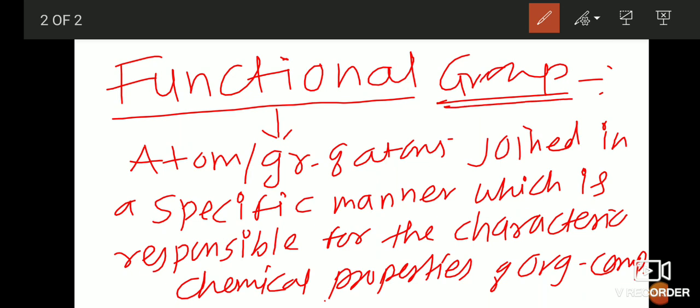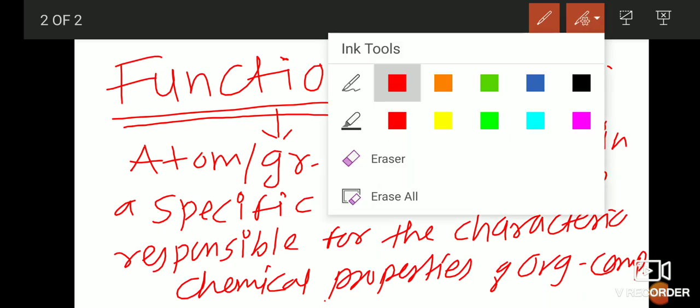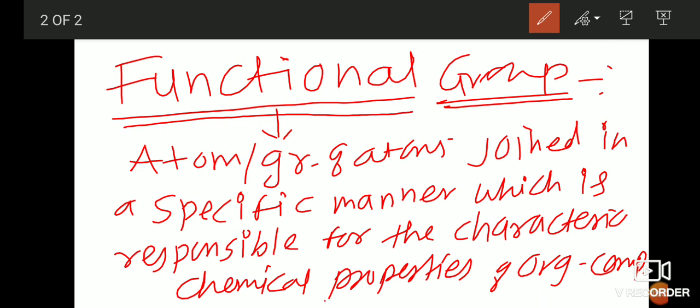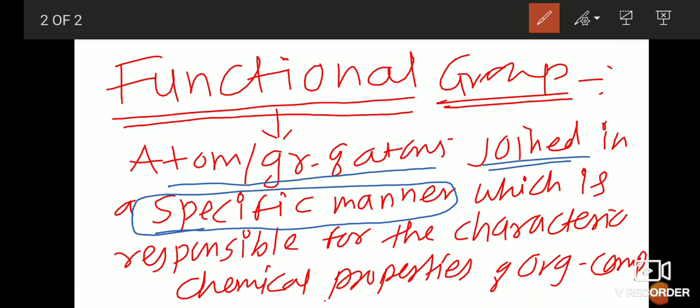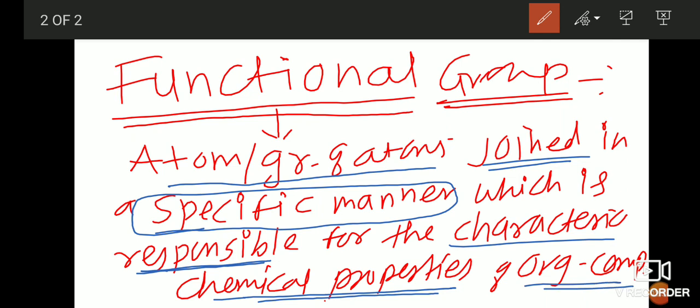Students, keep this definition in your mind, very important. What is the functional group? It is an atom or group of atoms, and they are joined together, correct? But how are they joined? They are joined in a specific manner. So the arrangement is in a specific way, and this specific manner is responsible to show the characteristic chemical properties of that respective organic compound.